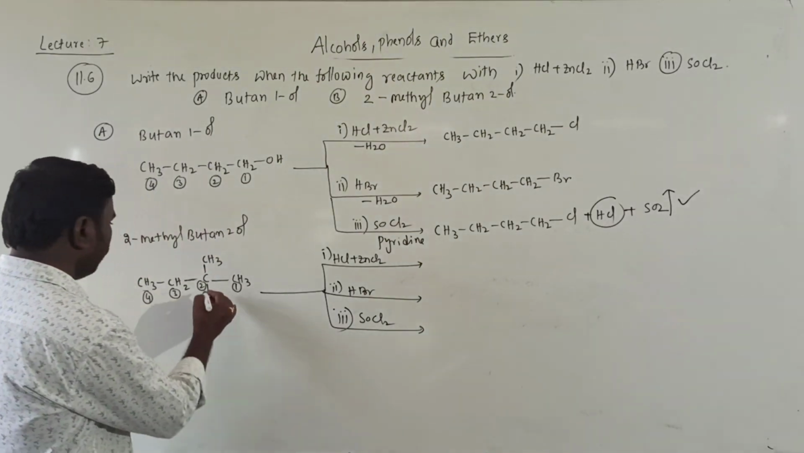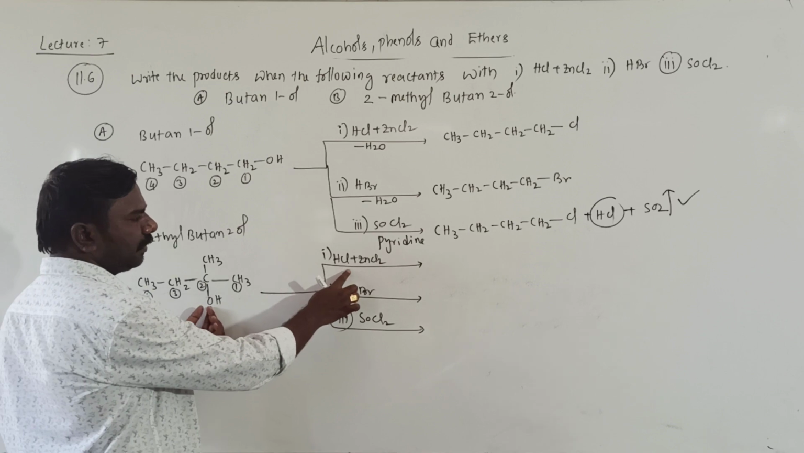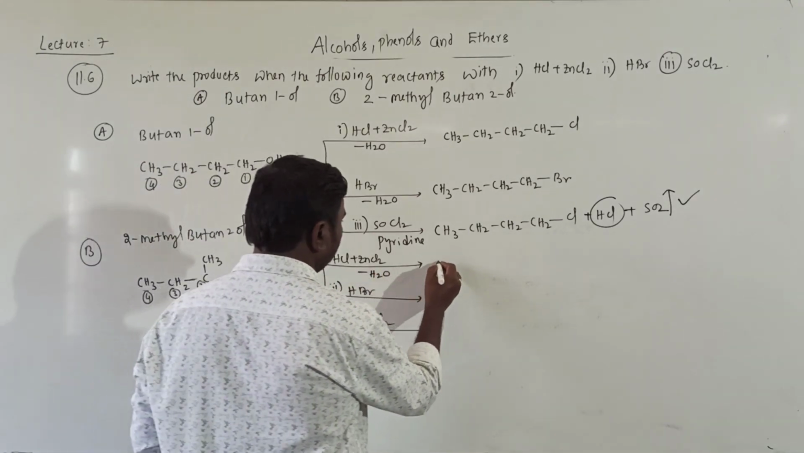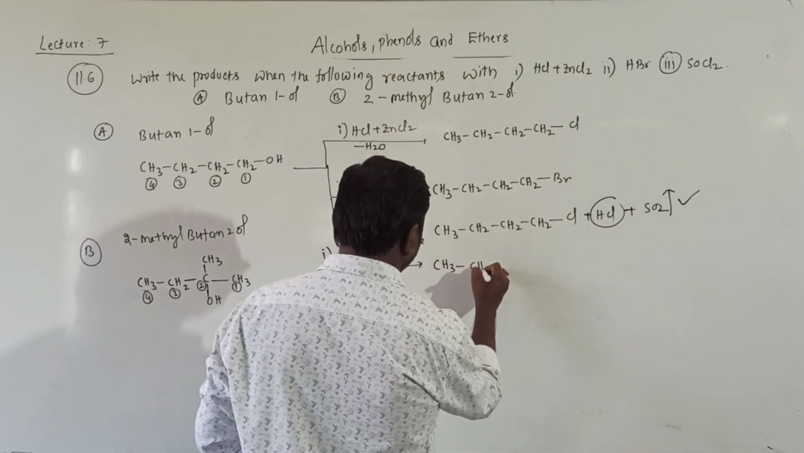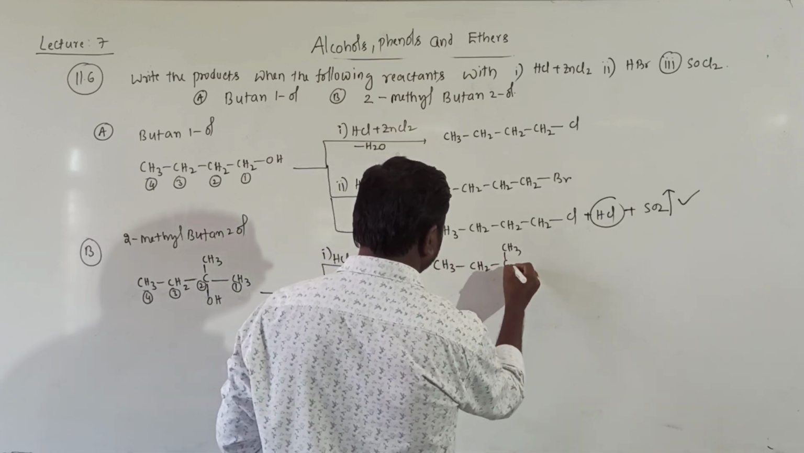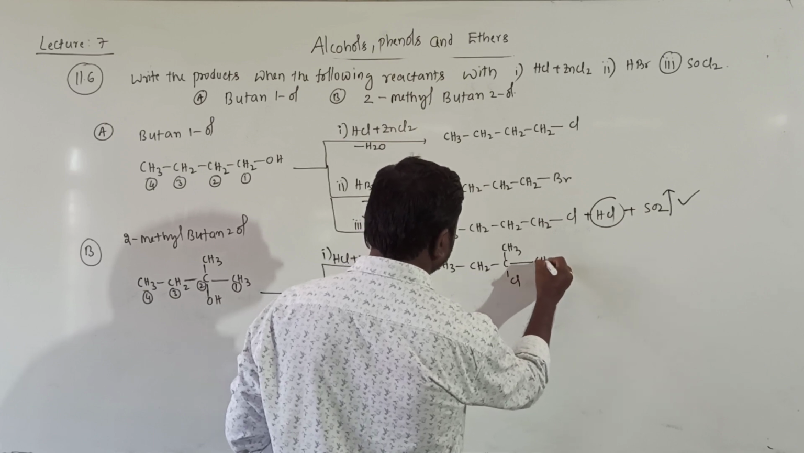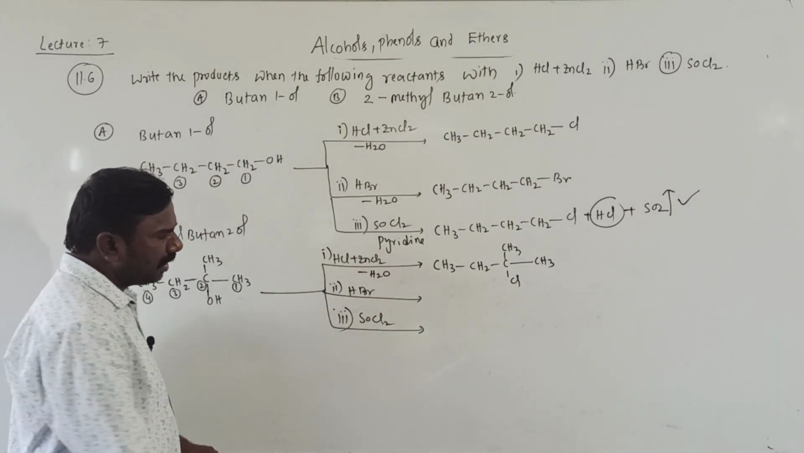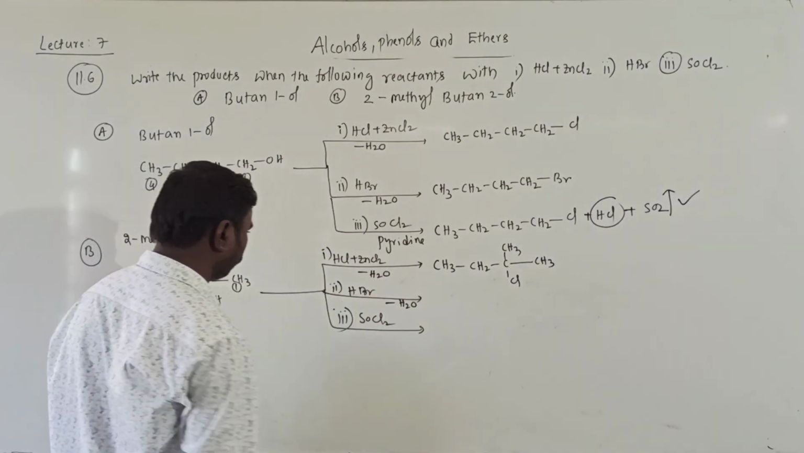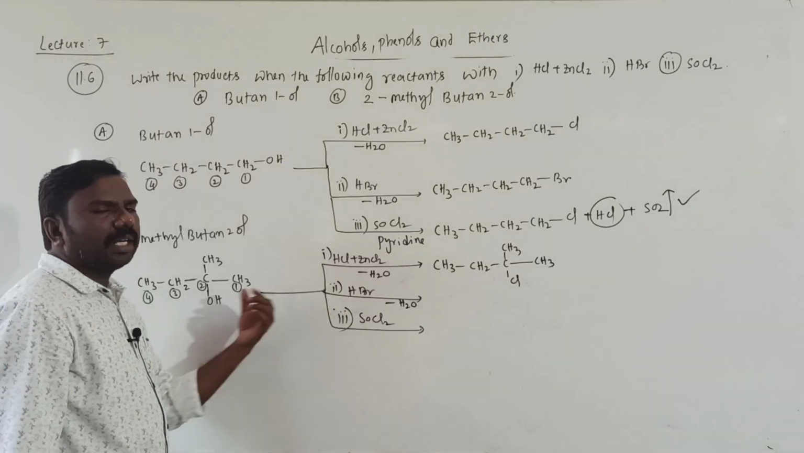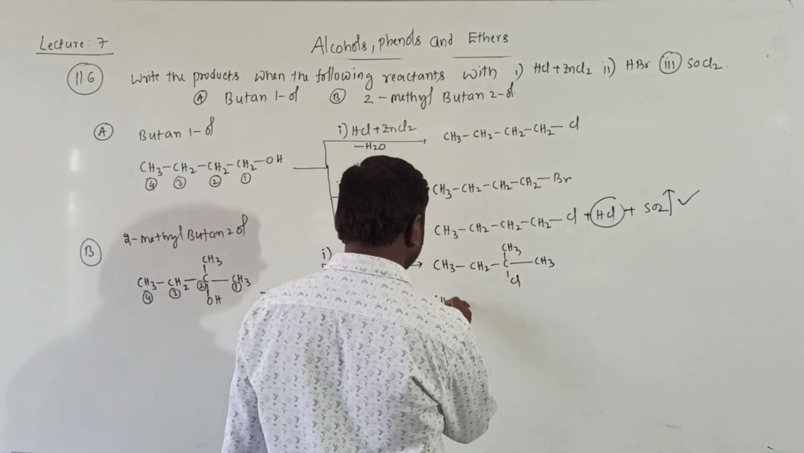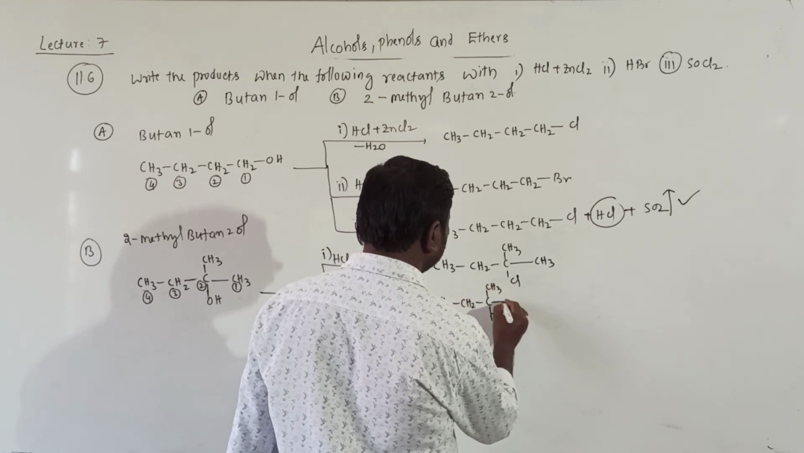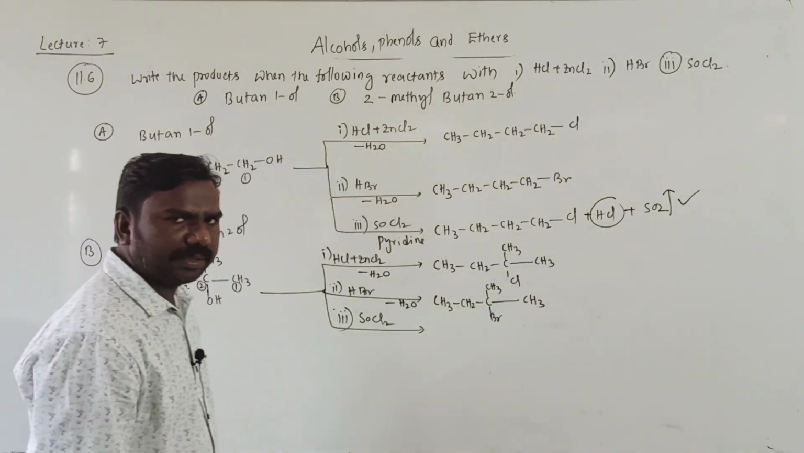Then, same. This OH group is replaced by Cl. OH and H are removed as H2O. Then CH3, CH2, C, CH3, where OH was, here Cl, and CH3. Water is eliminated. Then OH and this hydrogen are removed as H2O. Then Br replaces OH, as it is CH3, Br, CH3, right?